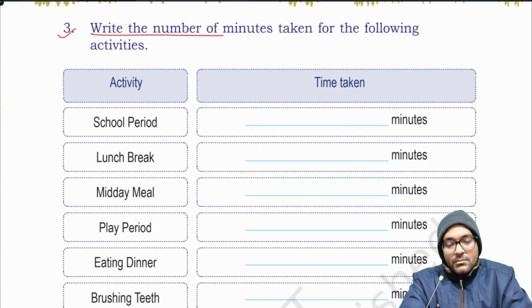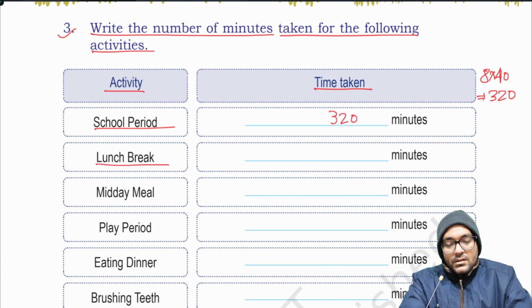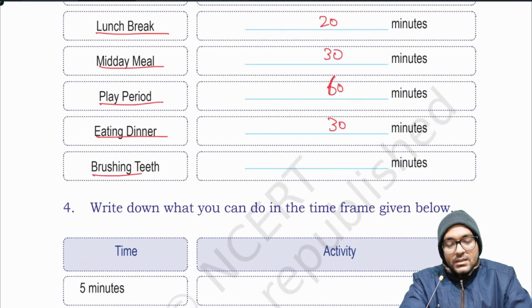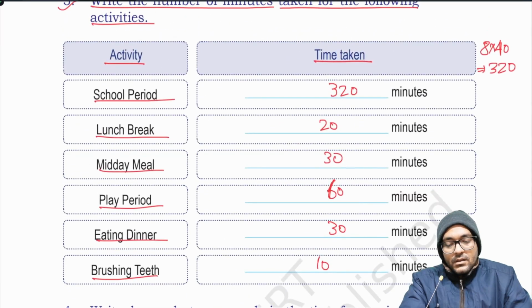3. Write the number of minutes taken in the following activities. Activity. Time taken. A school period. If you have 8 periods and each having 40 minutes, that means 320 minutes. Lunch break 20 minutes. Midday meal 30 minutes. Play period 60 minutes. That is almost 1 hour. Eating dinner 30 minutes. Brushing teeth 10 minutes. You can write according to your daily routine.